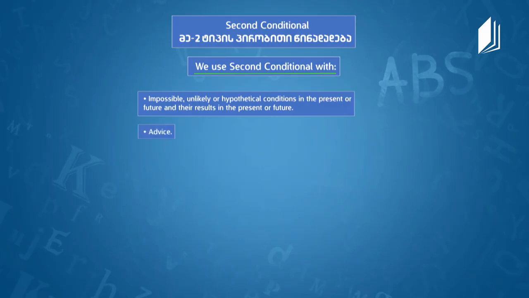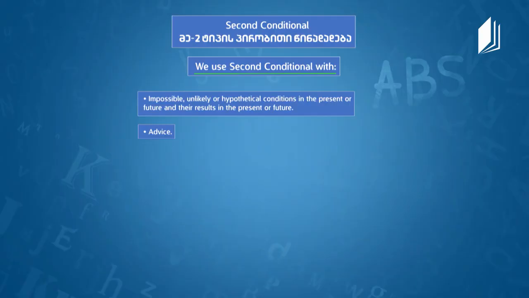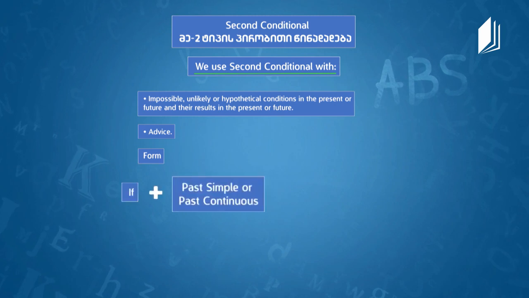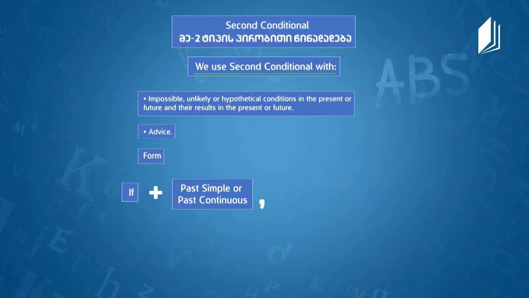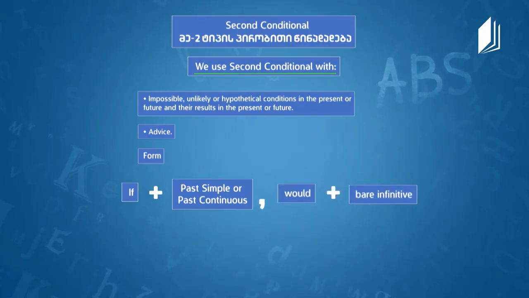Another situation is when you give advice to people. Yes, you're right. And what is the form? How can we form second conditional? Well, you've always got to start with the if, of course, and then it's either the past simple or past continuous, followed by would and the bare infinitive. Okay, so it means we need if plus past simple or past continuous, and in the second part we have would plus infinitive, and here we have examples.